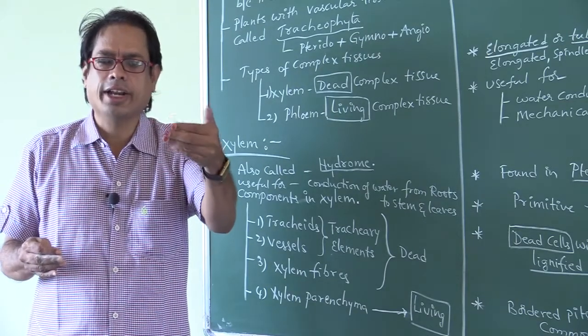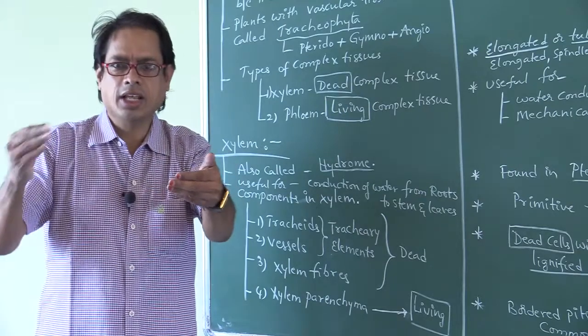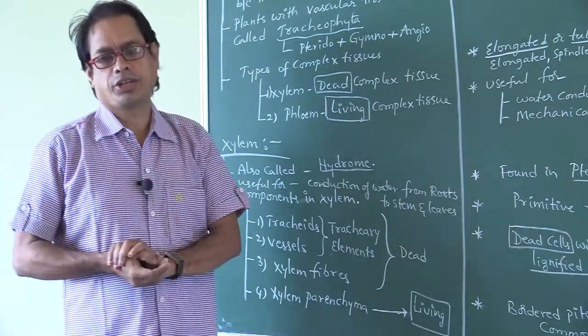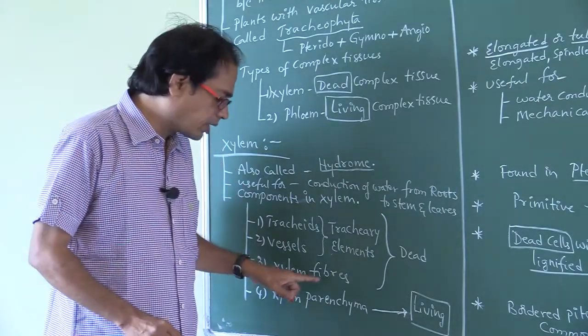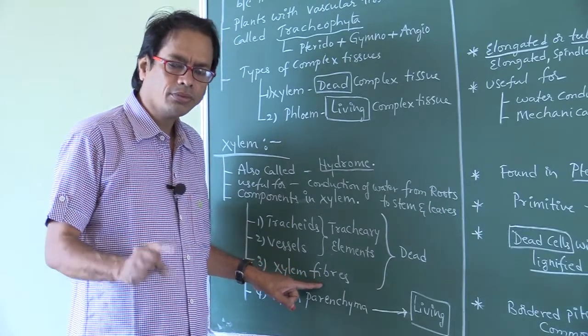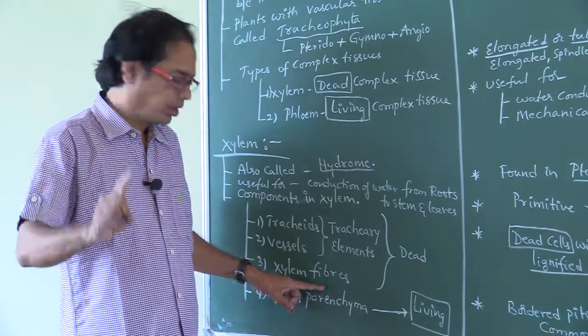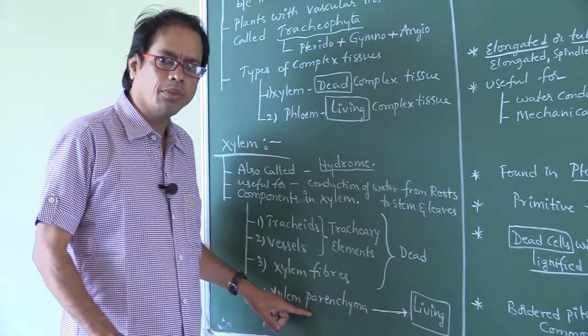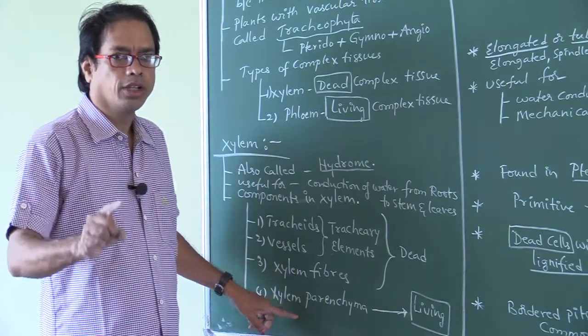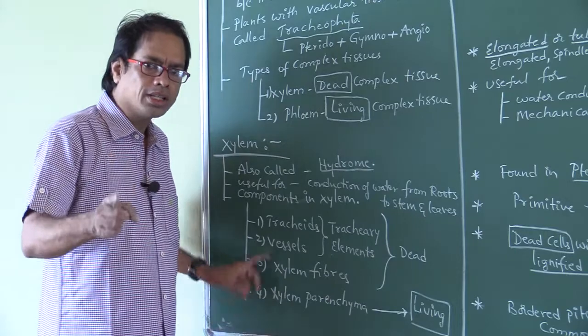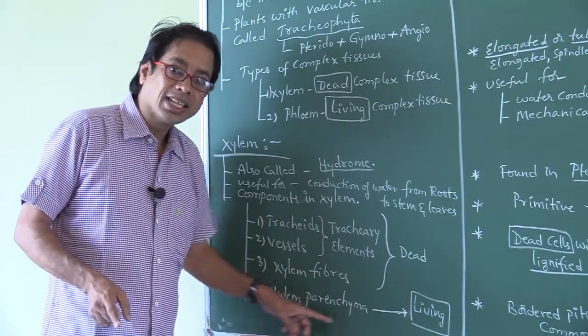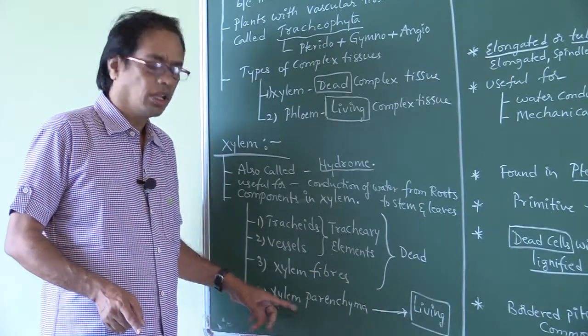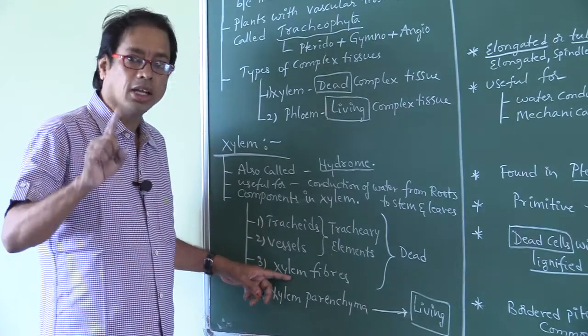Sclerenchyma is a dead tissue, so fibers and sclerites are also dead. So wherever the fiber is there, it is a dead component. Wherever parenchyma is there, it is a living component. So the living component in xylem is xylem parenchyma. Remaining three components are dead.